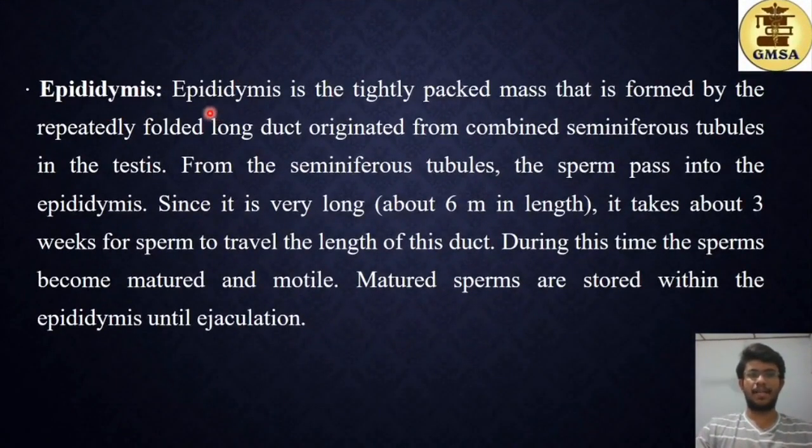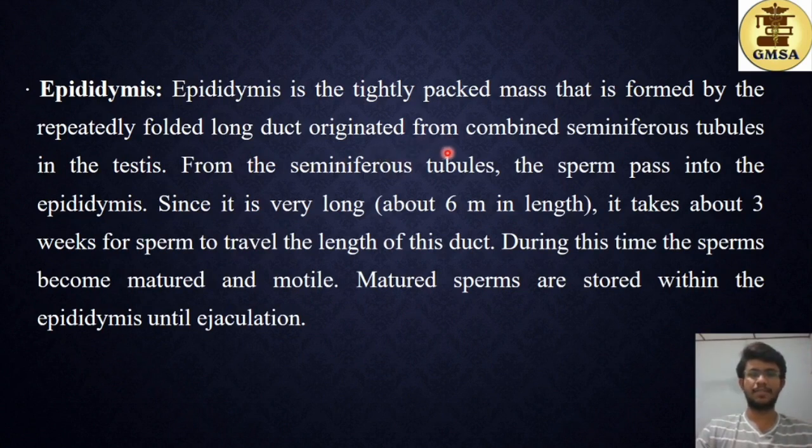Epididymis. Epididymis is the tightly packed mass that is formed by the repeatedly folded long duct originating from the combined seminiferous tubules in the testis. From the seminiferous tubules, the sperm pass into the epididymis. Once the produced sperms are released from the seminiferous tubules, they come outside of the testis and collect in this epididymis.